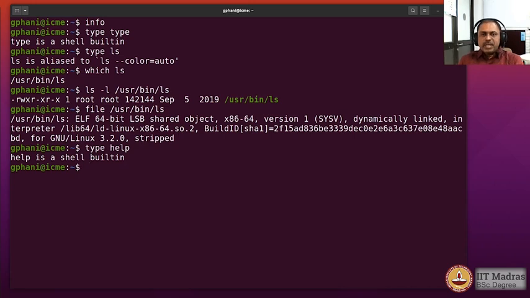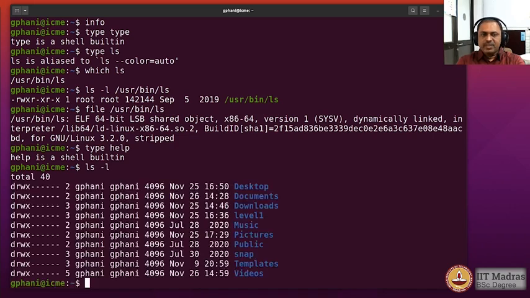Okay, so sometimes when you are running a command, it's a good idea to know, is it being offered by the shell or by the operating system, or is it an alias? So that brings the context to aliases. What are aliases? Aliases are nothing but nicknames that are given to certain commands. Sometimes you may want it for convenience. For example, you may want to very frequently look at the long listing of your directory, and you may want to give that as an alias.